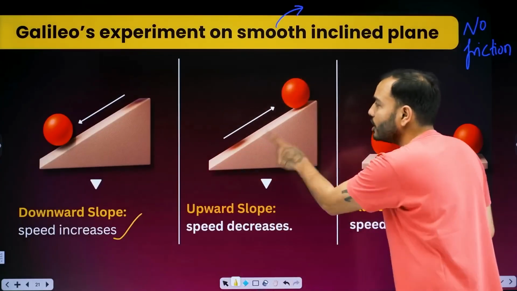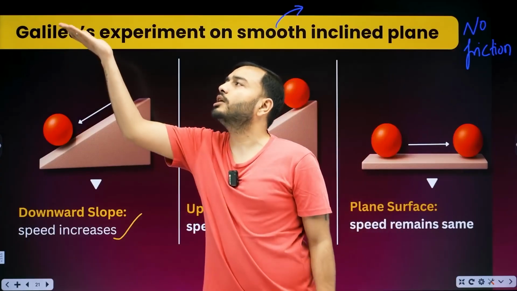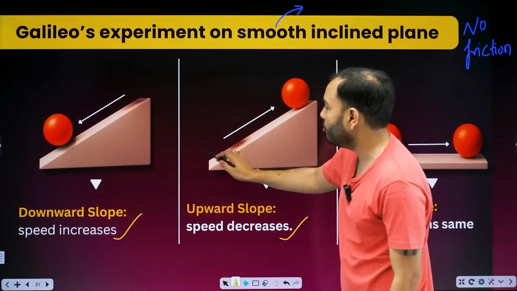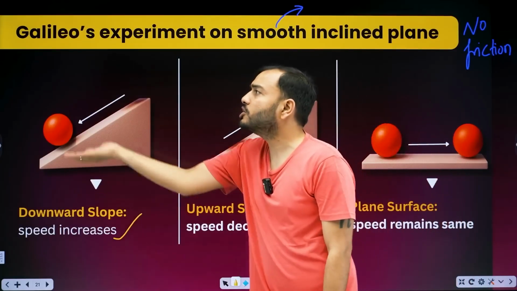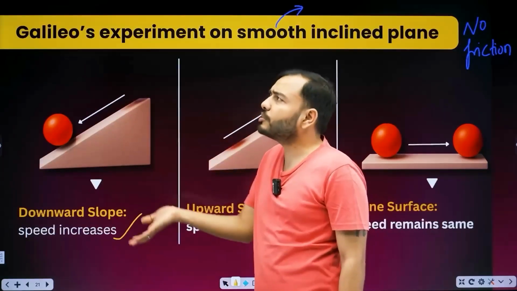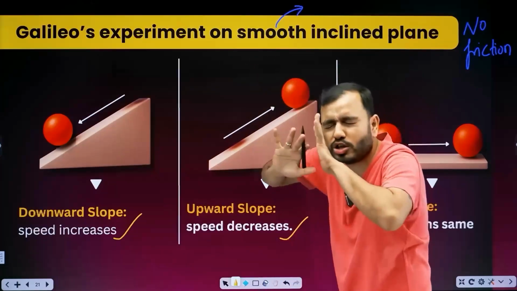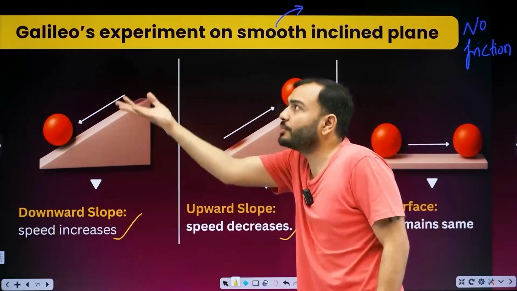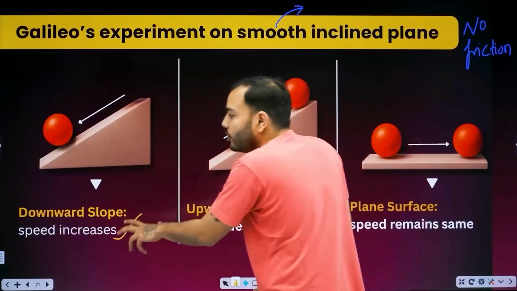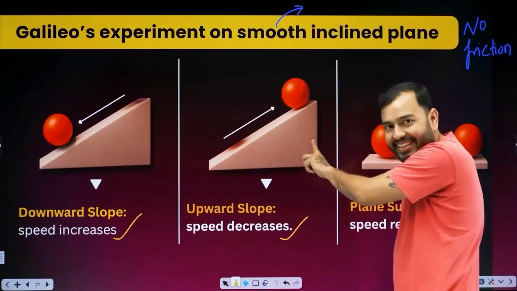Second thing he said: if a ball is thrown upward on a smooth inclined plane, then slowly the speed will decrease, and somewhere it will stop. Why? Because again, gravity is pulling it downward. There is no friction, totally smooth, so why did the ball stop while going upward? Because gravity was pulling it downward. So Newton was saying the same thing: if a force is exerted, then the speed will increase or decrease.